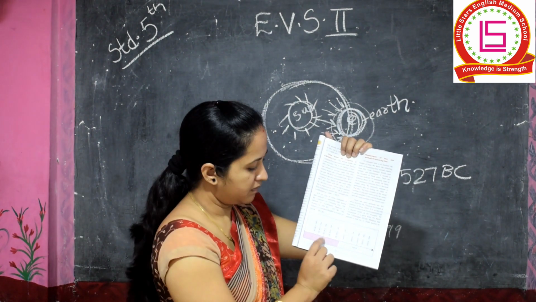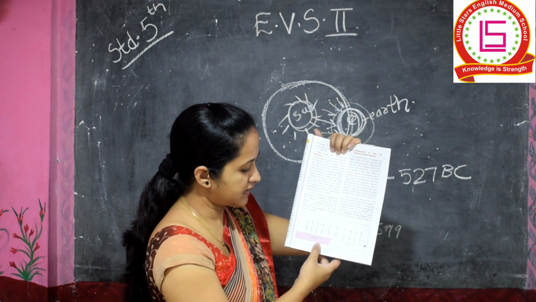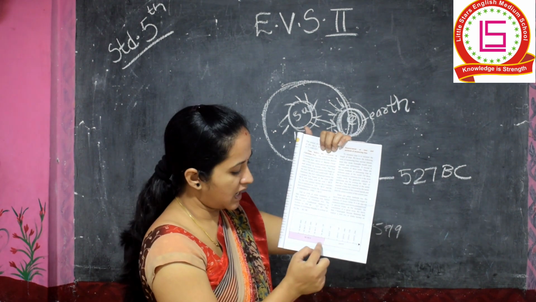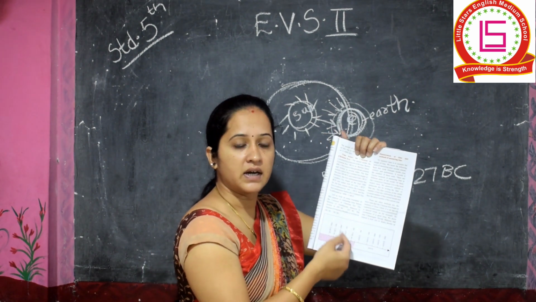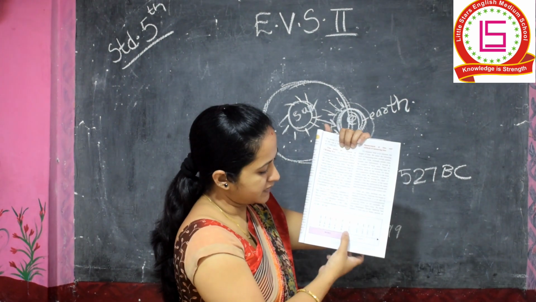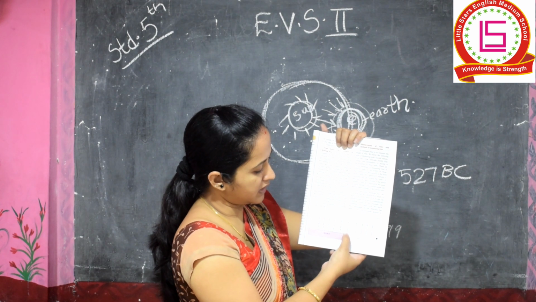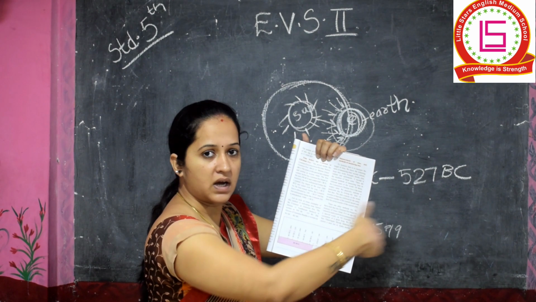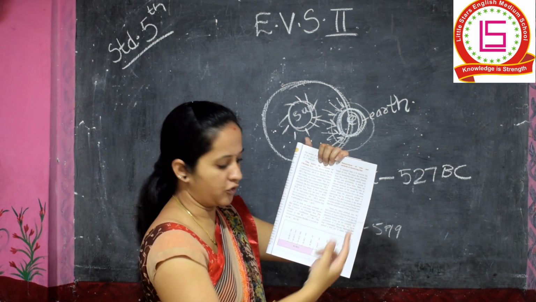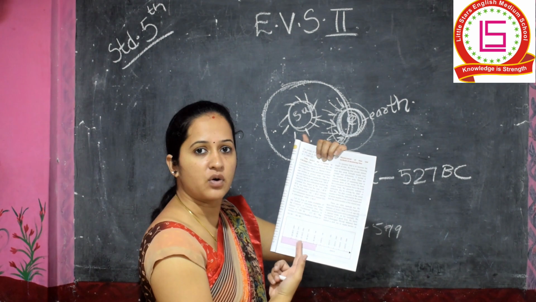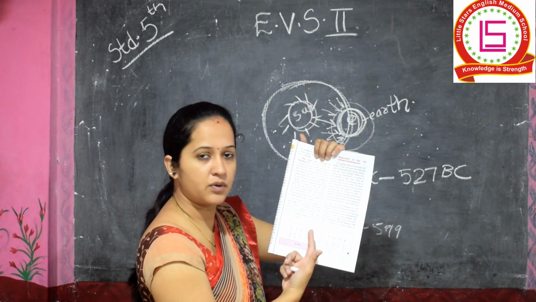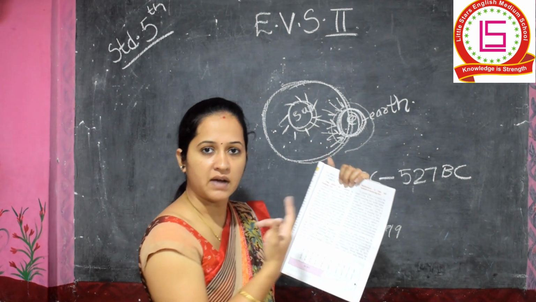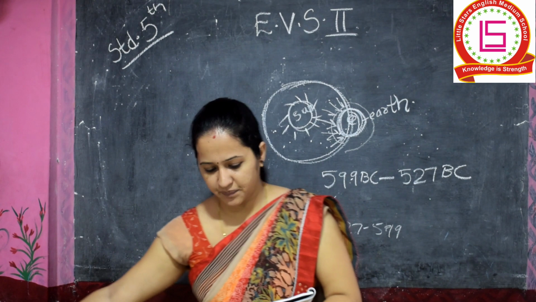You can see here in the lower part of the page how the numbers are written in the common era and how the numbers are written in the era that is before the common era. See, in the common era they have started from 100, 500, 1000. They are going on in the correct counting which we do, that is 1, 2, 3, 4. But in the before common era, they have started with 100, then 500, then 1000, 2000. They have gone into the reverse counting.